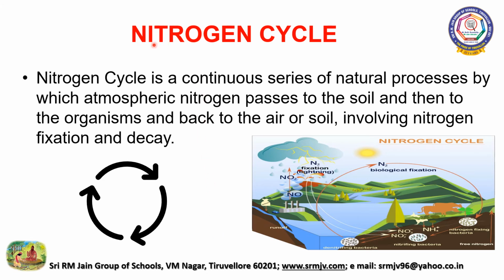Now, let us see the definition of nitrogen cycle. Nitrogen cycle is a continuous series of natural processes by which atmospheric nitrogen passes to the soil and then to the organisms, back to the air or soil, involving nitrogen fixation and decay.